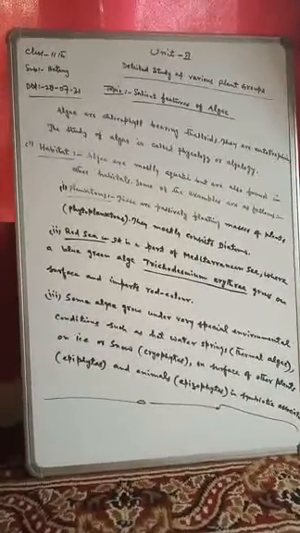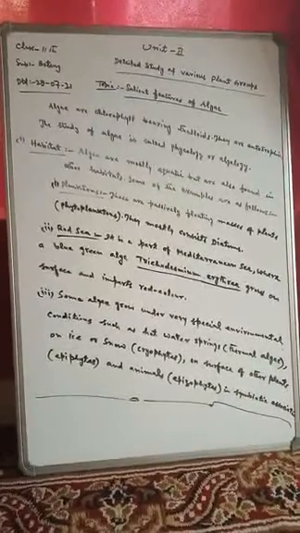So, dear students, you should remember that the detailed study of various plant groups includes algae, fungi, pteridophyta, angiosperms, gymnosperms and bryophytes.